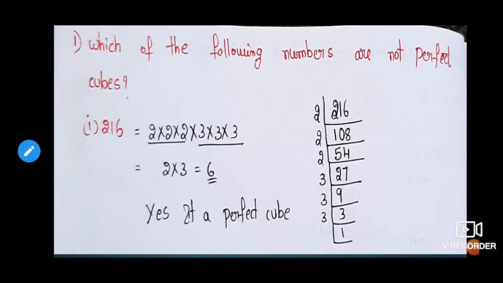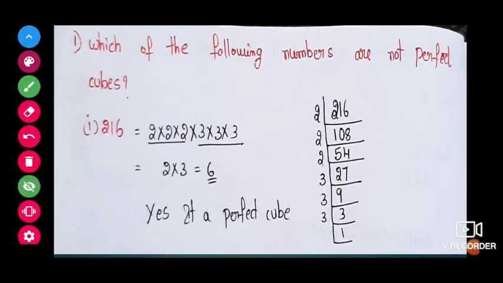Here, children, if I want to check whether a number is a perfect cube or not, first I will do prime factorization. Whenever we were doing a square, we were making two numbers as one set. But in a cube we have to make three numbers as one set. Now 216. If I do prime factorization, 2 into 108.